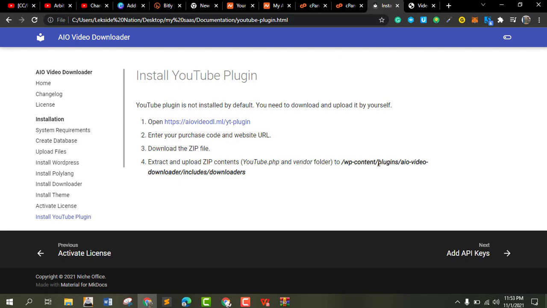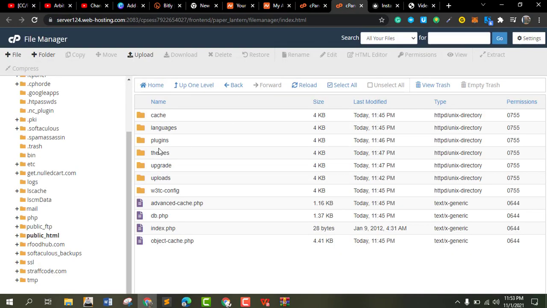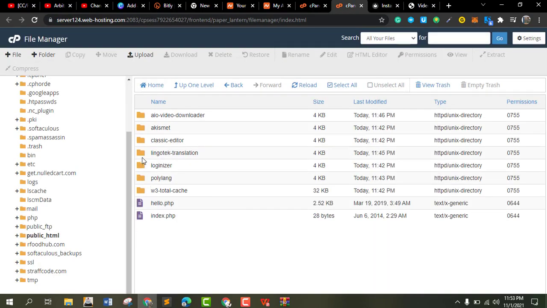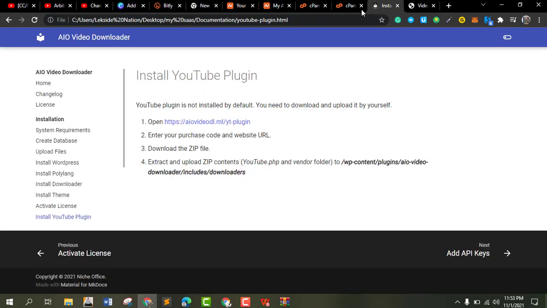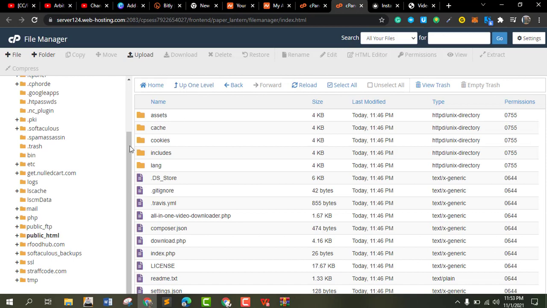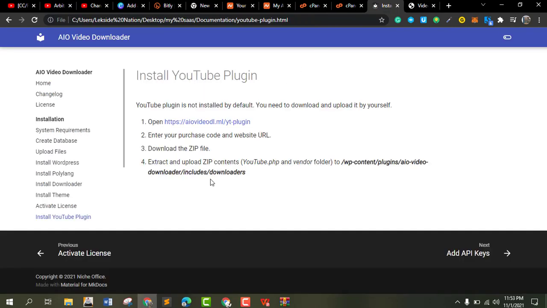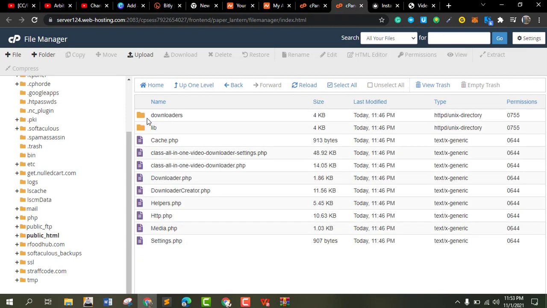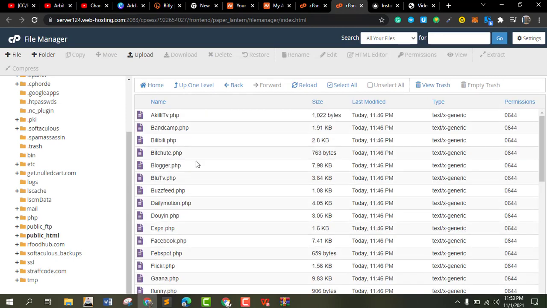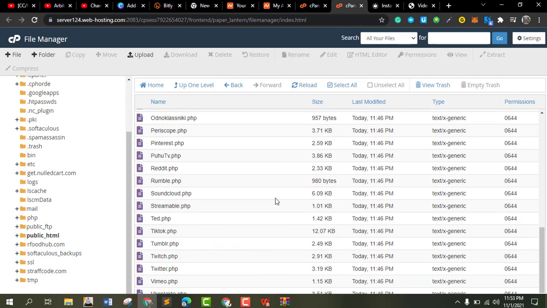Talking about the wp-content, plugin, video IO, and then downloader, video IO includes downloader. Boom. So I was told to activate it here.